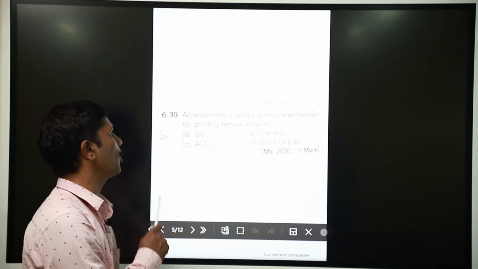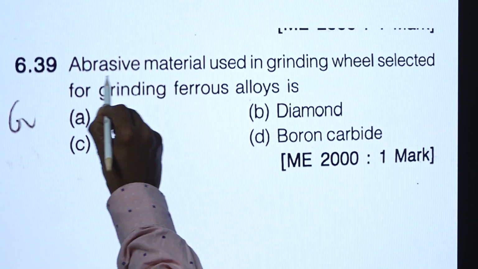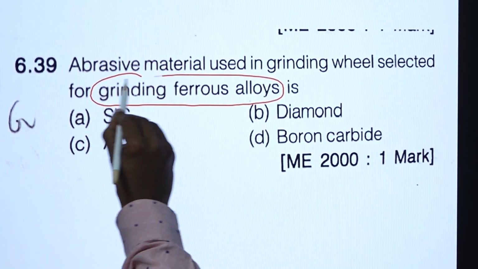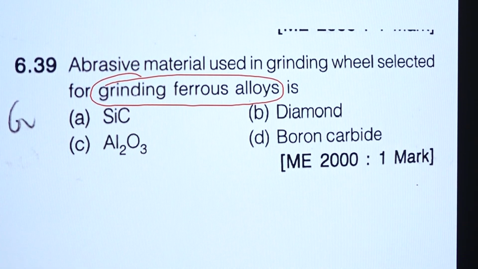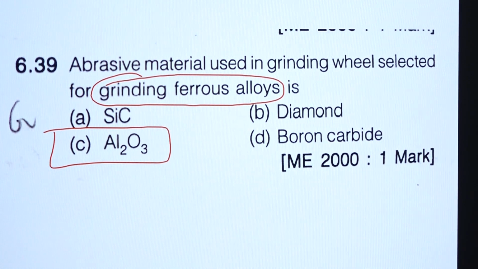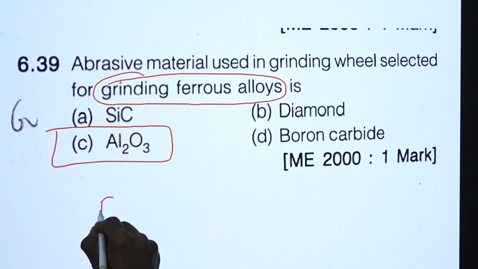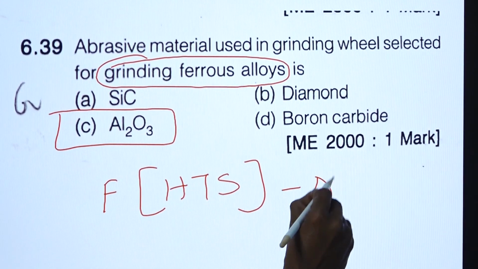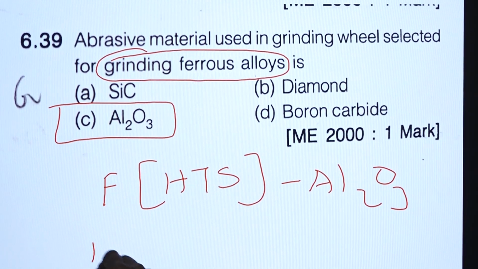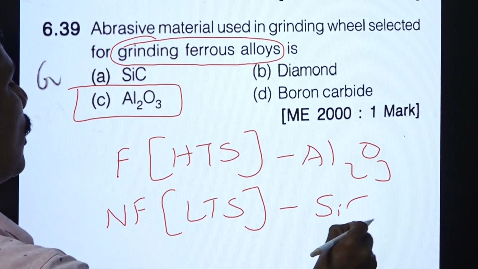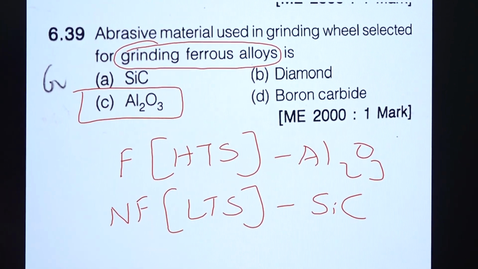Now we are going to discuss grinding ferrous alloys. For grinding ferrous alloys, which one is suited? For ferrous alloy you can automatically choose Al2O3, because ferrous is a high tensile strength material. For non-ferrous it is a low tensile strength material, so automatically silicon carbide. So here the option is C.